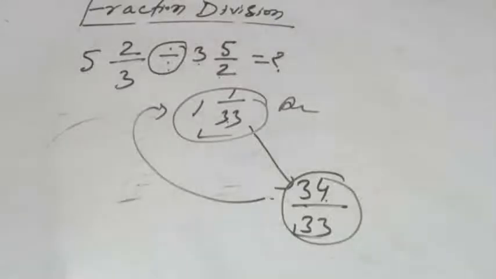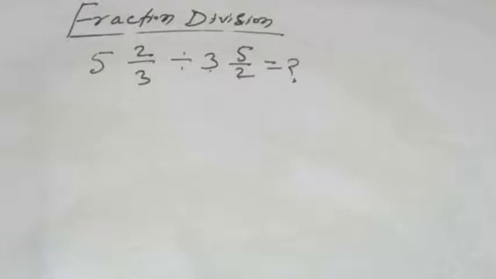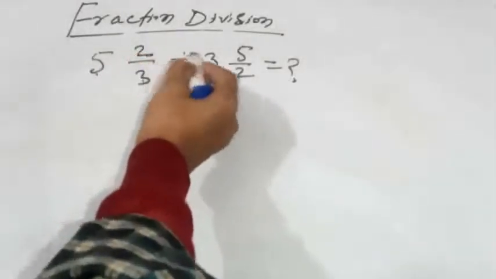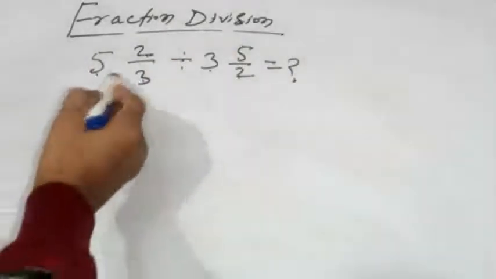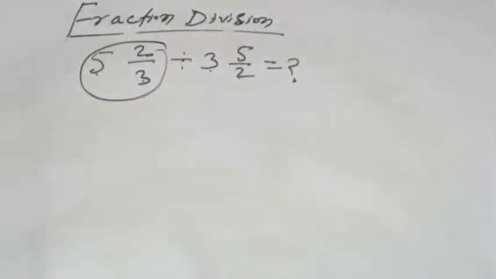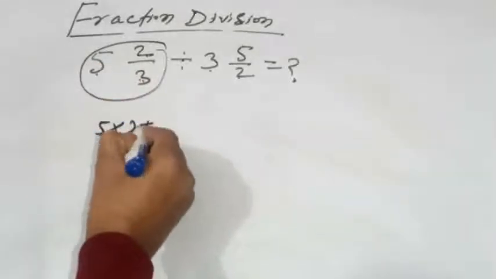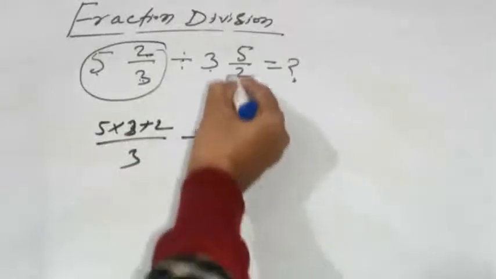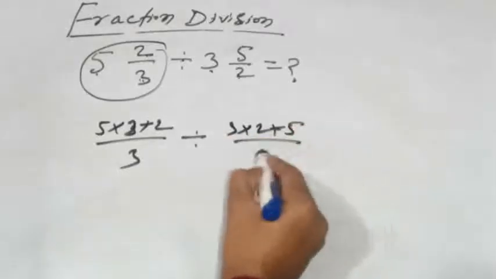See another method. 5 whole number 2/3. This one question. Don't do anything, only you have to do first. This is the mixed fraction. So you have to simplify into a simple fraction like this. 5 multiply 3 plus 2, this one 3 divided by 3. Here division. 3 multiply by 2 plus 5 divided by 2.